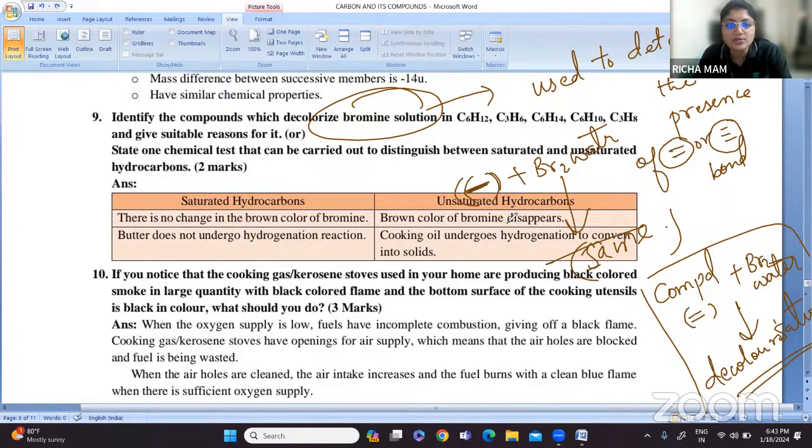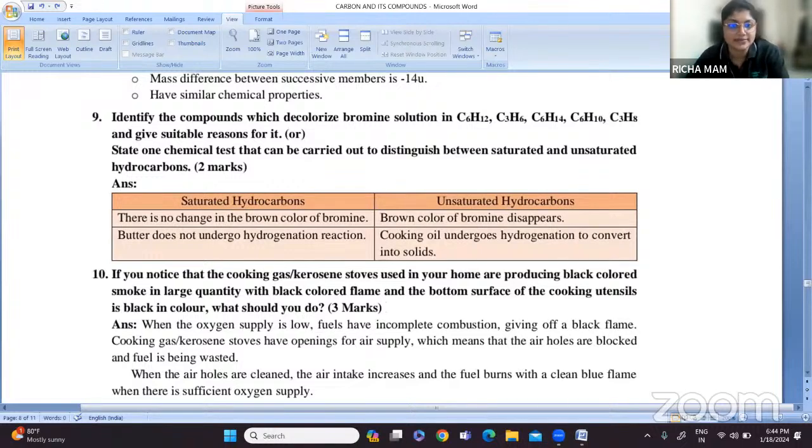So for saturated hydrocarbons, there is no change in the brown color of bromine, and for unsaturated hydrocarbons, the brown color of bromine will disappear. Then, saturated hydrocarbons, like butter, do not undergo hydrogenation, and unsaturated ones, like cooking oil, undergo hydrogenation to convert into solids. So these are the main differences to be written for saturated and unsaturated hydrocarbons based upon the bromine test.